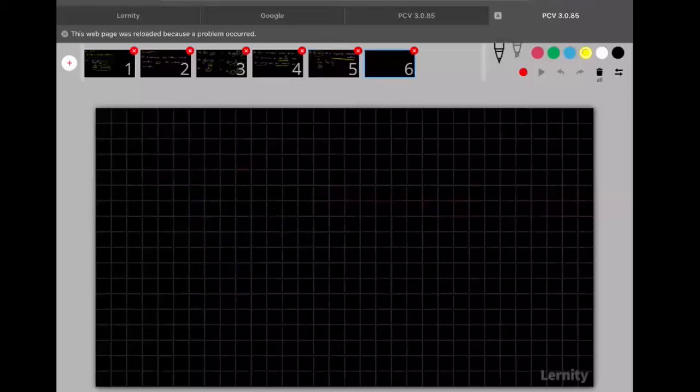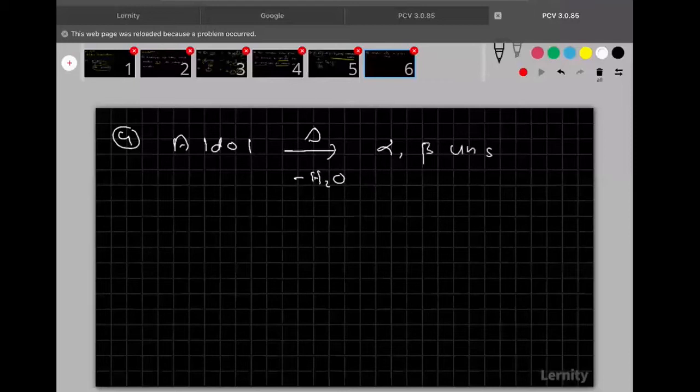Clear? Now fourth one and last one. What happened here? The aldol on heating loses the water molecule, and finally the product formed is the alpha beta unsaturated aldehyde or ketone.